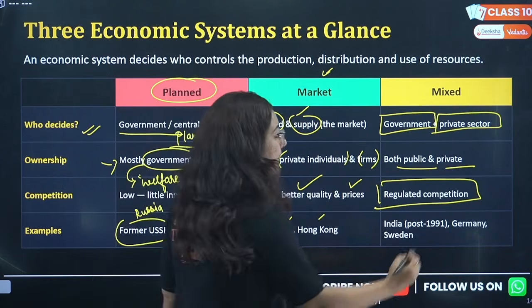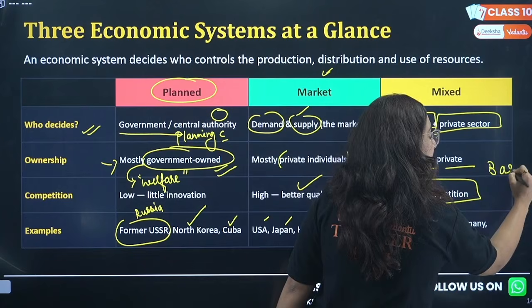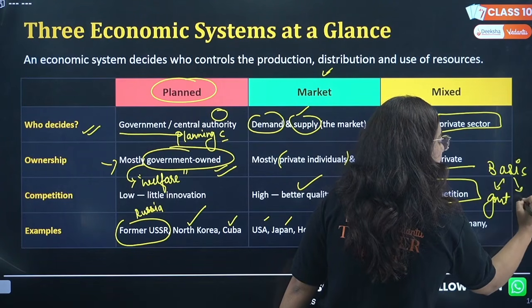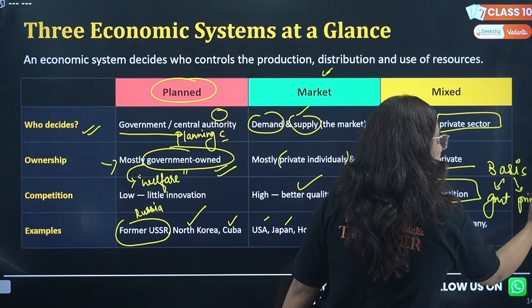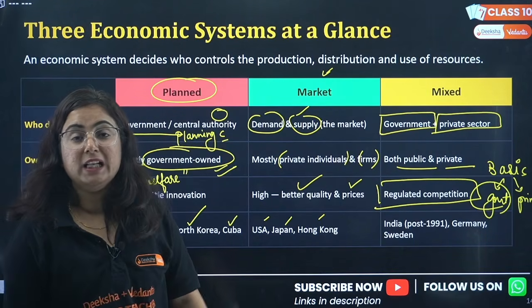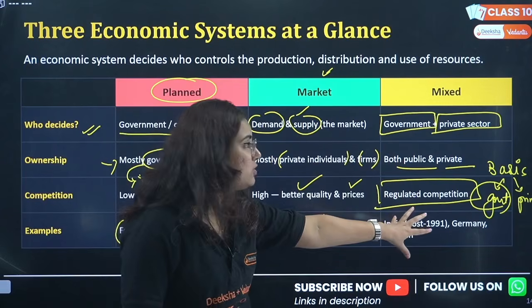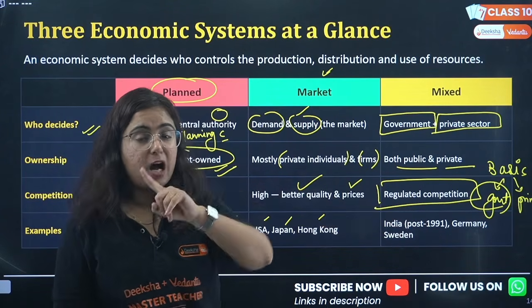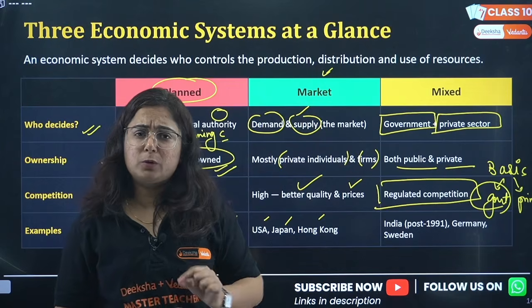So all the basic needs, like you will have a government hospital in your city as well as a private hospital too. Some people choose to go to the government one, some choose the private one. This type of economy is known as mixed economy. Now, the question is, do we follow mixed economy?